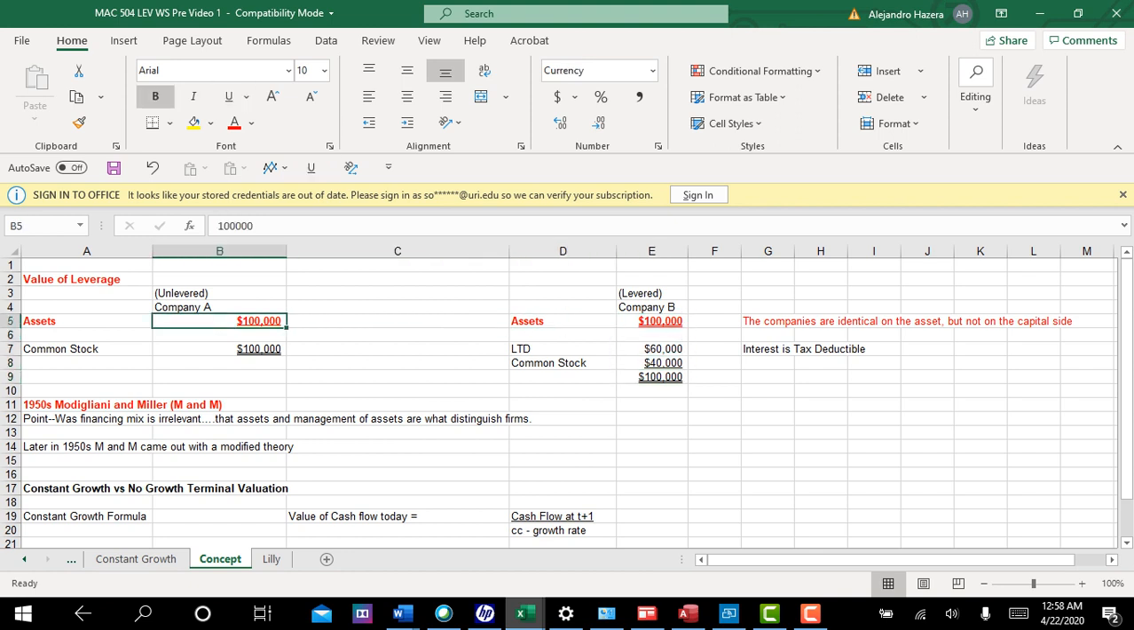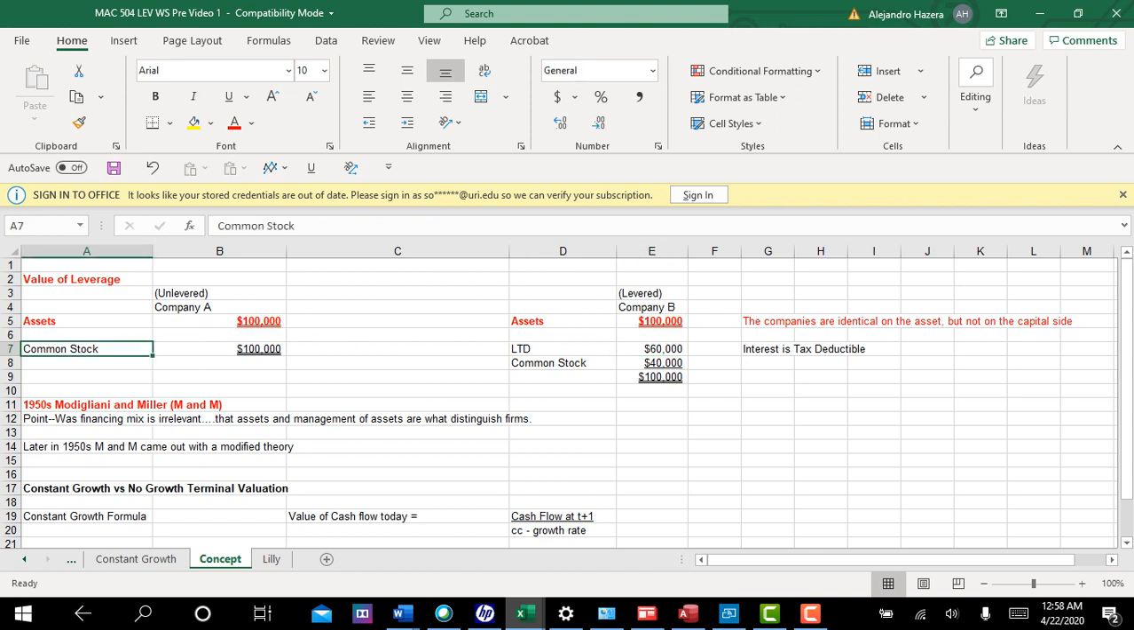So even though the assets are identical, the managements are identical, maybe they're identical twins, and the talent is identical, the firms are identical on the asset side, but the manner in which those assets are financed is different. Company A is unlevered, it has no debt. Company B is levered because it has 60% of its financing coming from long-term debt.